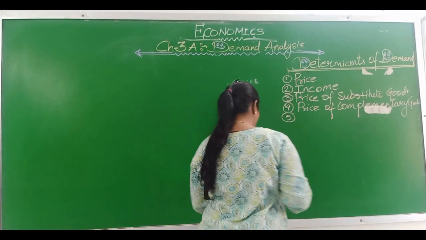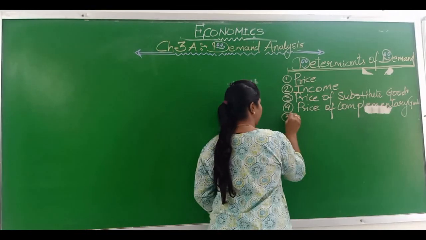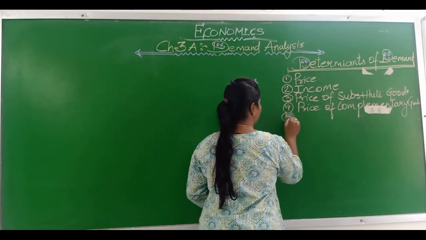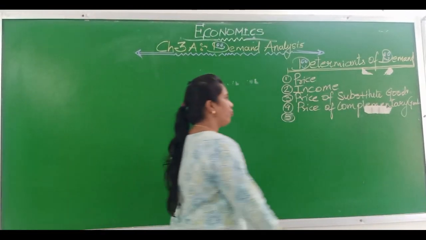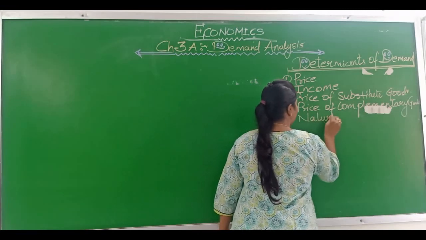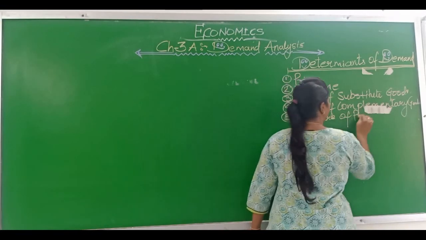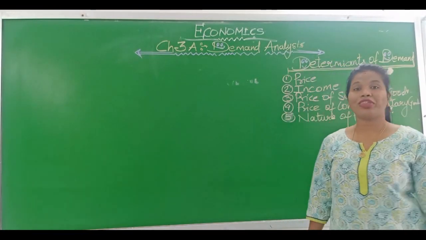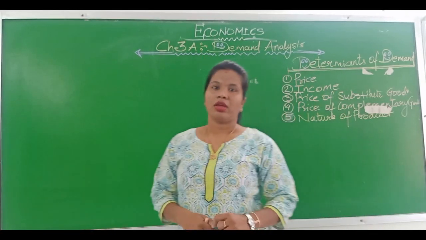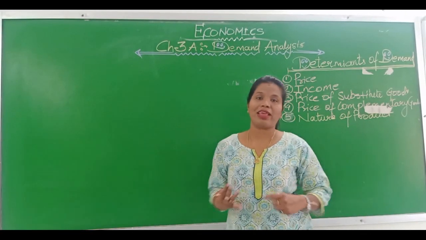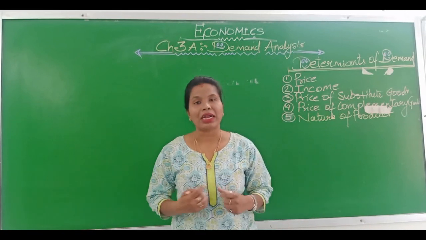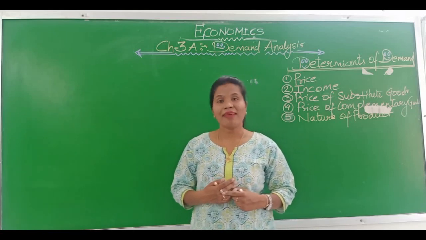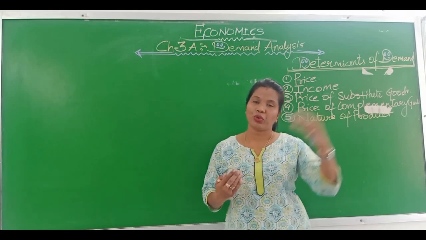Now let's talk about the nature of product. The goods which are necessities: in those kinds of goods, even if prices rise, they will be demanded, because necessity goods are unavoidable.